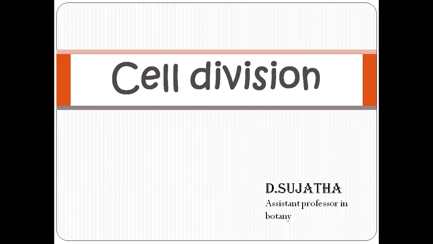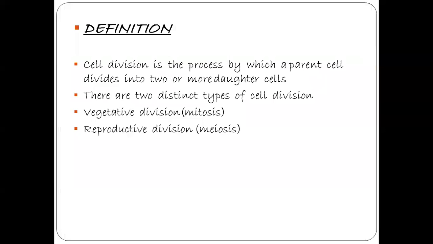Today, I am going to give a lecture on cell division. Growth and reproduction are characteristics of cells that may be plant or animal cells.